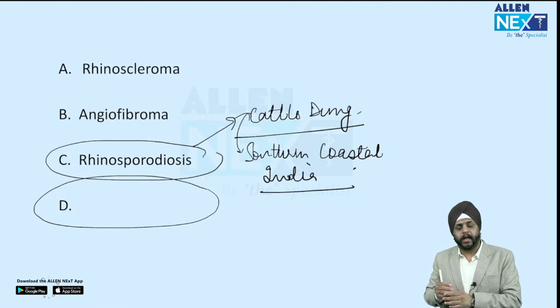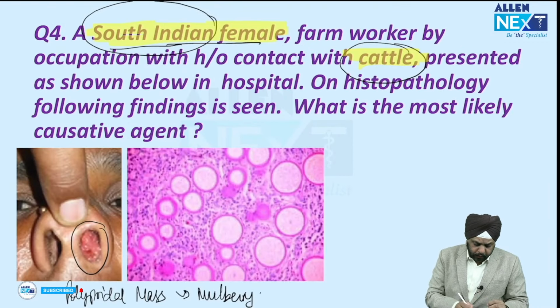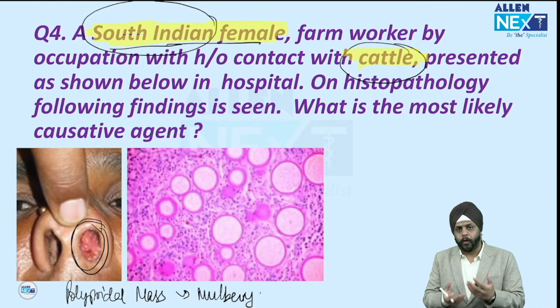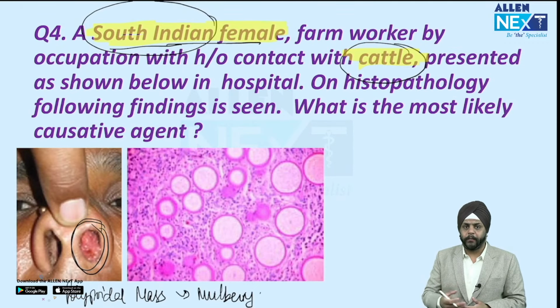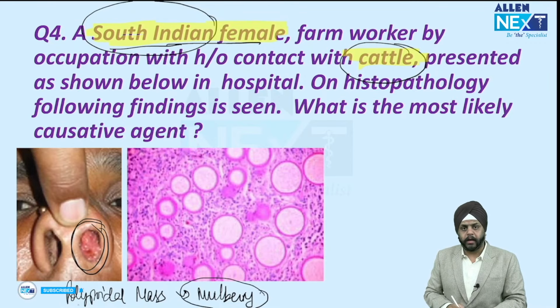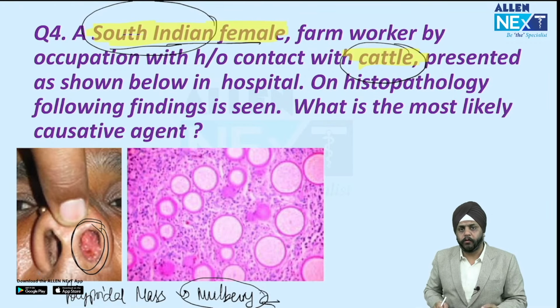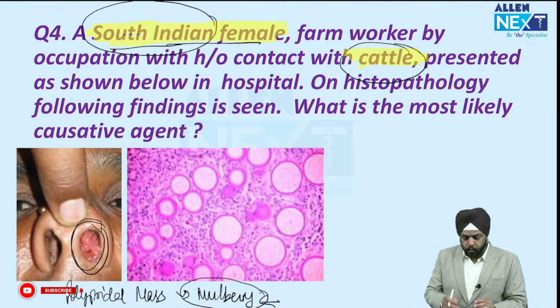But sometimes the examiner may give you something which is tricky. You see, you can see over here, this is in the nose, there's a polypoidal mass. We describe it like a strawberry like mass, right? Okay, not a mulberry, but a strawberry like mass. Many students were saying today to me that it is mulberry. So that's why I've written the word over here, mulberry. But the actual word that we should use is a strawberry like mass, because it sometimes bleeds when you touch it.